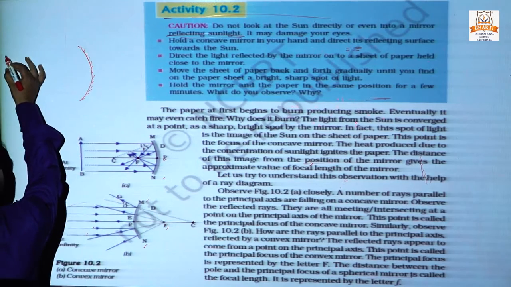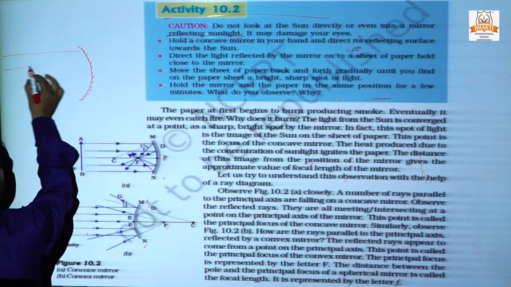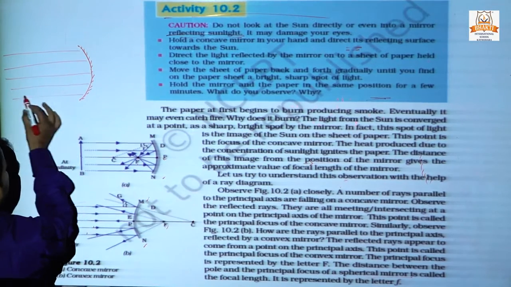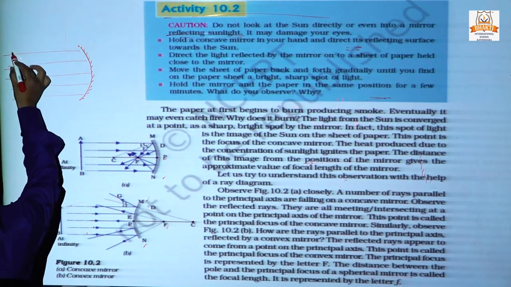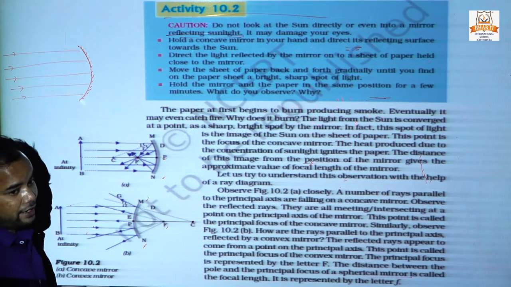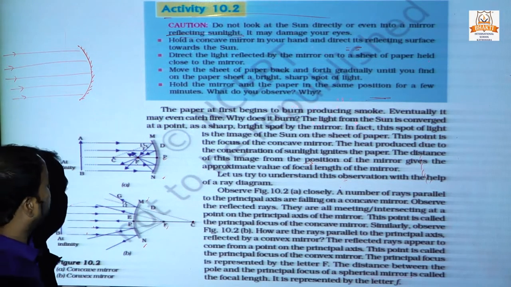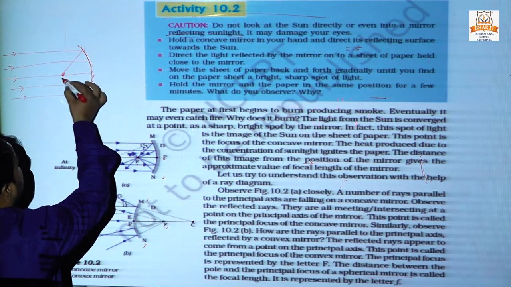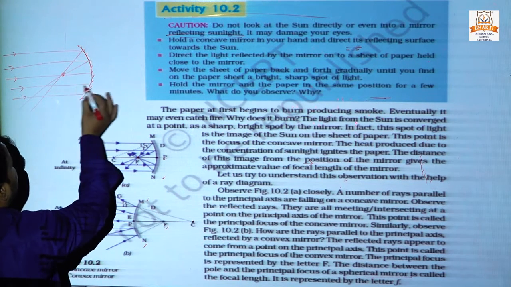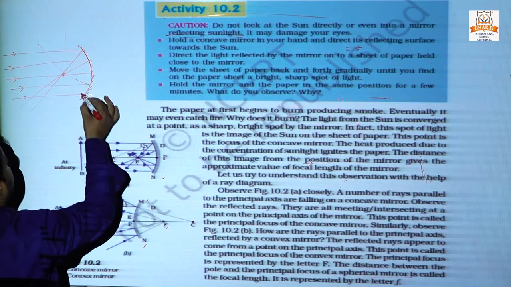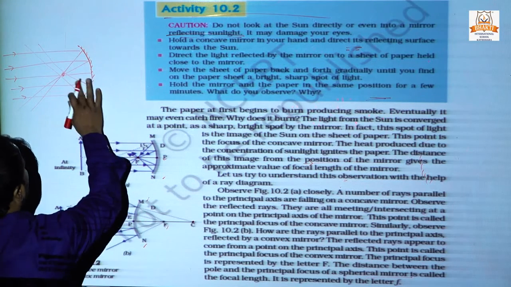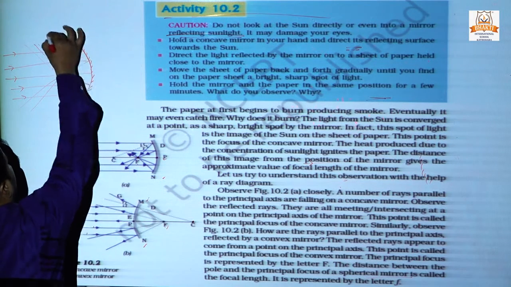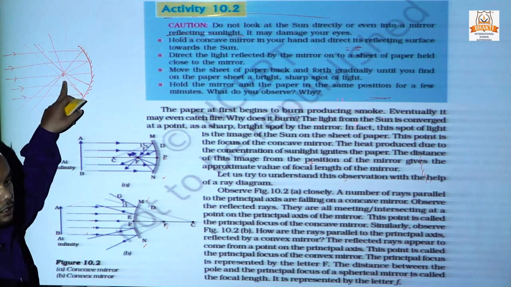When a ray of light falls on the concave mirror, all the rays of light concentrate at a point, and this point is at the same position.